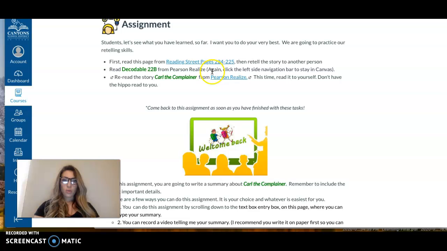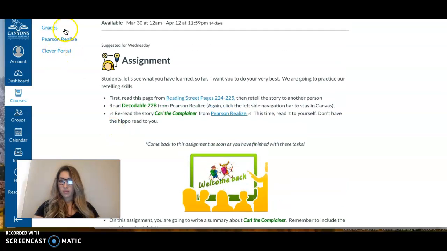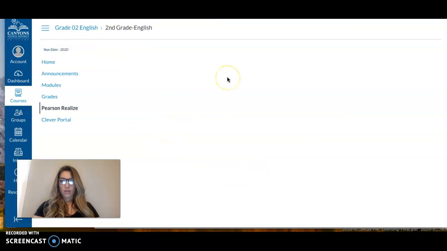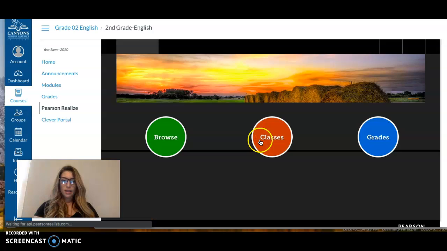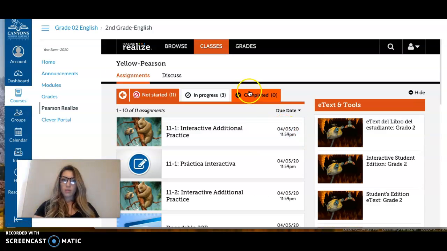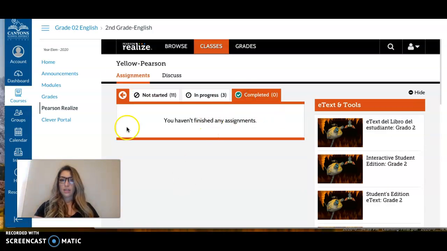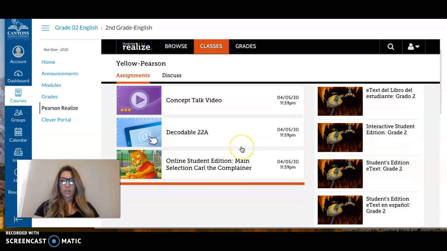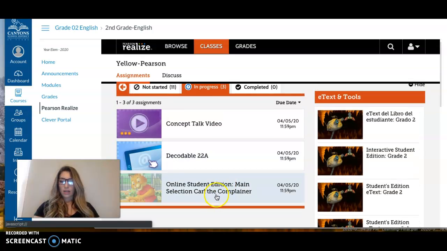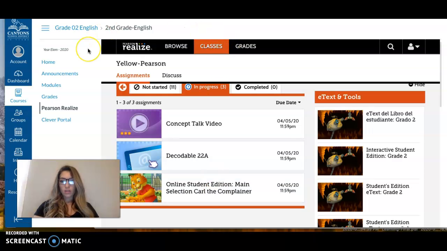So we've read the Decodable. Now we're going to reread Carl the Complainer. So again, you're going to go back to Pearson Realize. Go ahead, and we're going to go to Classes. And then you might have to go to completed assignments if you had said that you were completed. I looked at that earlier, so I would just click that again. Go ahead and read the story again. This time have your child not have the hippo read to it if they don't have to. I'd like them to read it this time.